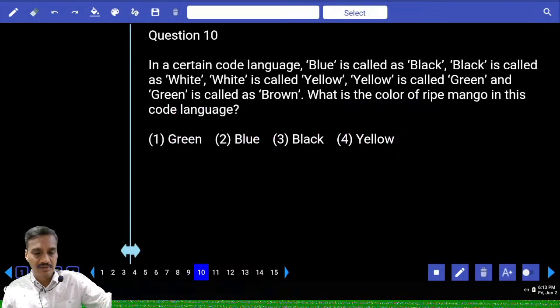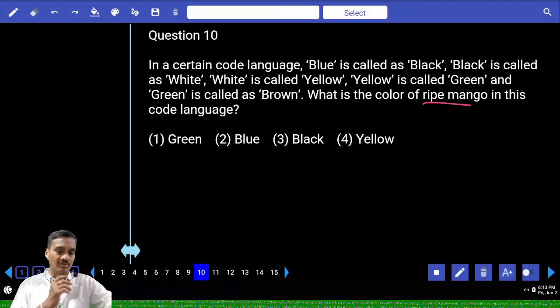Then the 10th one, what is the color of ripe mango? Now ripe mango is in which color? Yellow. Yellow is called green. Now green is your answer, choice 1, question number 10.